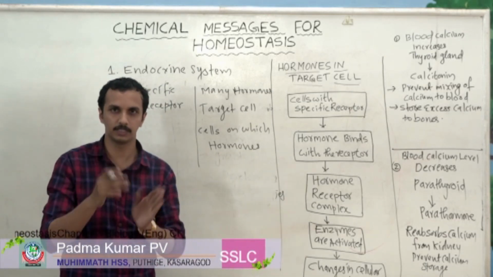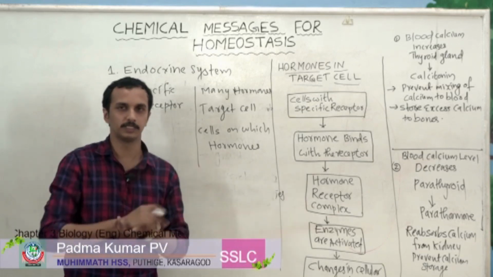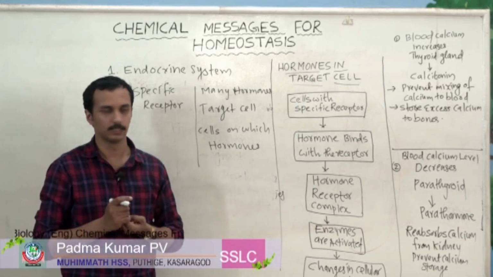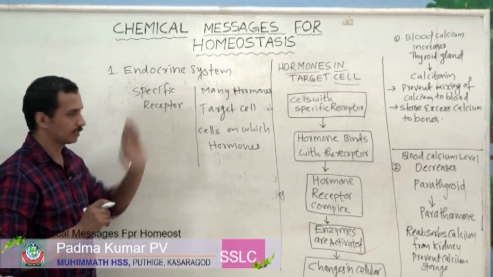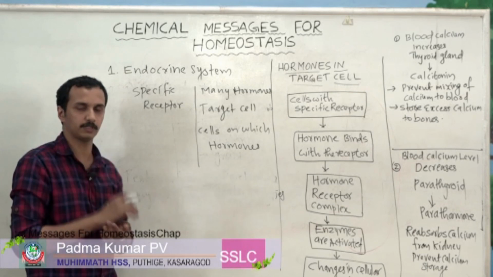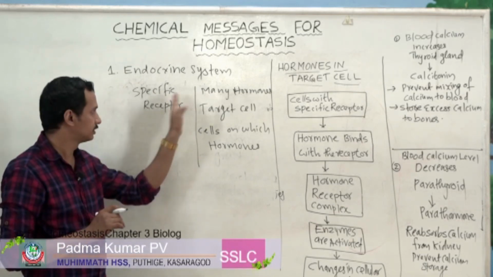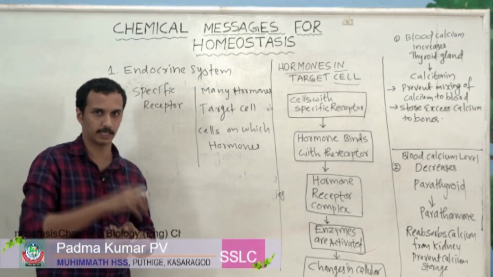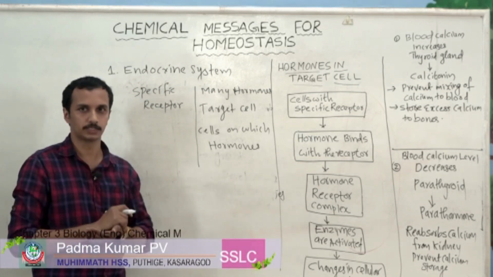What are receptors, that we already discussed? Receptors are special cells present in our body parts. They receive stimuli, isn't it? So each hormone has a specific receptor, and these hormones act on that specific receptor. That means each hormone has a binding site. Each hormone has its own target cell.